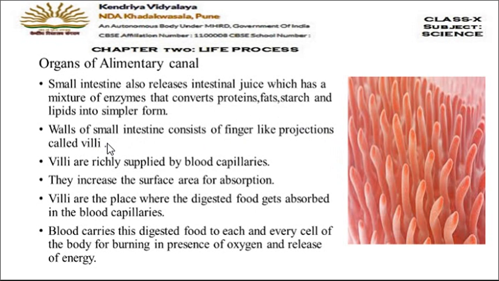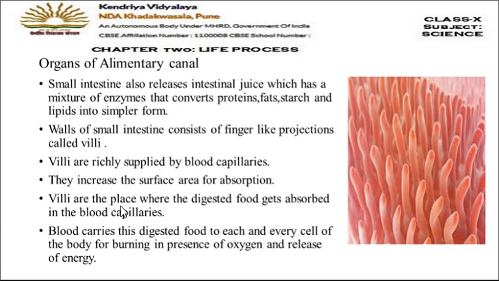Now, villi has two important characteristics. One is that these finger-like projections are richly supplied by blood capillaries, because who is going to absorb the digested food? Naturally, blood. So the supply of blood is essential here. The second is that they increase the surface area. They are small finger-like projections, so these types of structures increase the surface area for absorption.